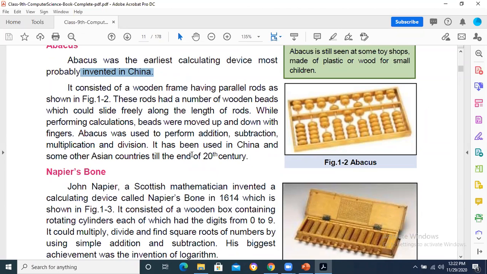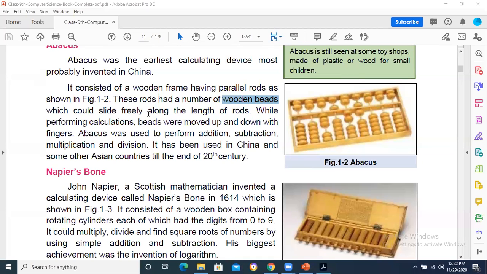Although we are not going to apply these tools, of course, we should know at least what the structure is. In abacus, as shown in the figure, parallel rods are there, and wooden beads are there. Parallel rods with wooden beads, which are attached to these rods to make calculations. These beads were able to freely move along the rods.